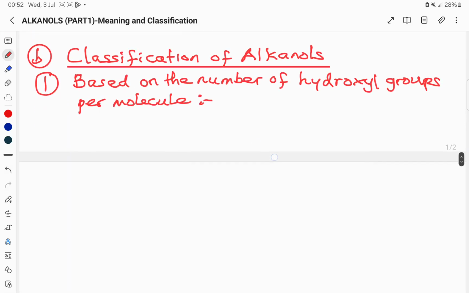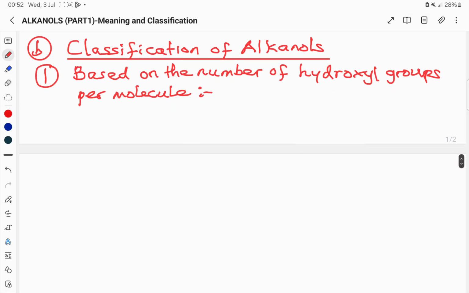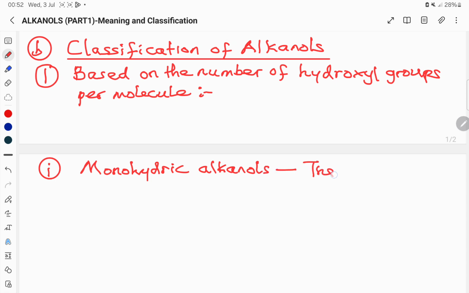So based on the number of hydroxy groups per molecule, we have monohydric alkanols. Those are the ones that contain only one hydroxy group.